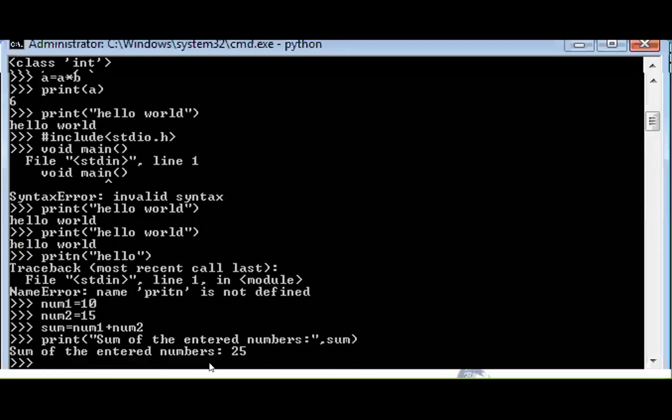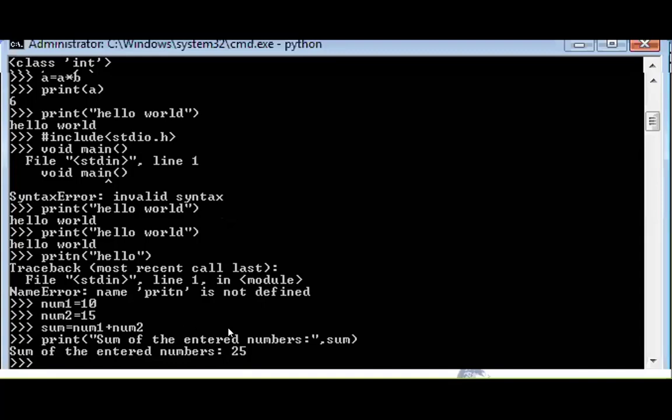See the result. Do you observe the difference? No need of giving data types, no need of giving scanf %d, no need of giving anything. You are directly assigning numbers and doing the summation.